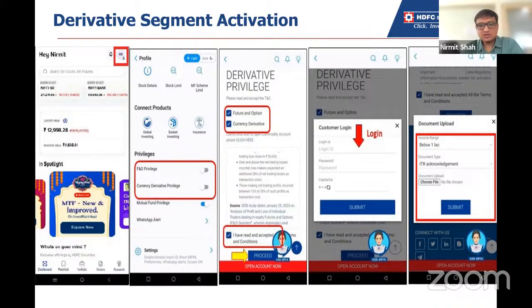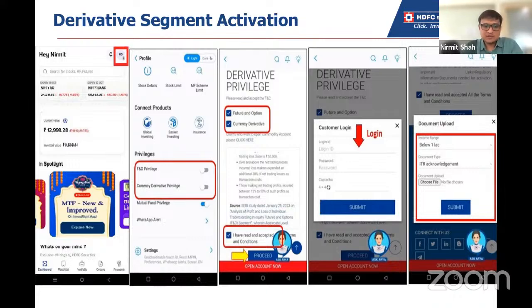Just click on it. Through just an OTP you will be able to activate your derivative segment. You don't require to upload any physical document or any soft copy. By just entering the OTP, the system will be able to fetch your bank statement directly. So this is how you can activate your derivative segment.